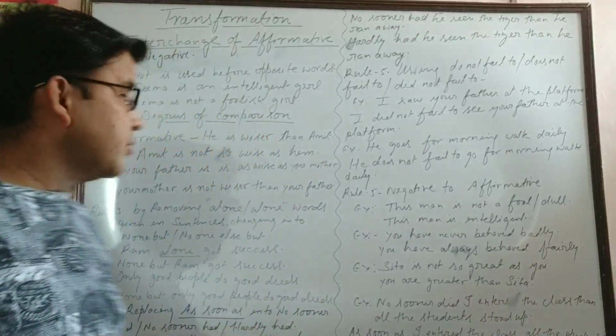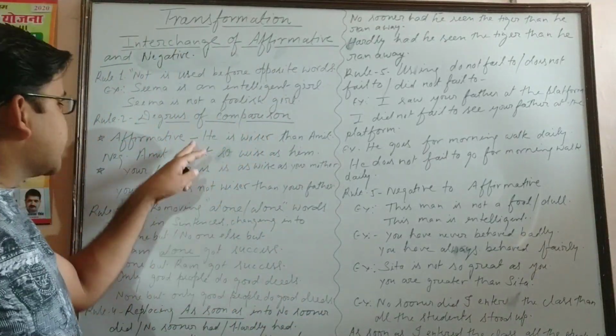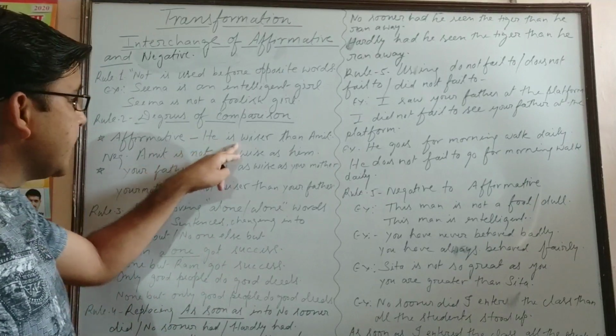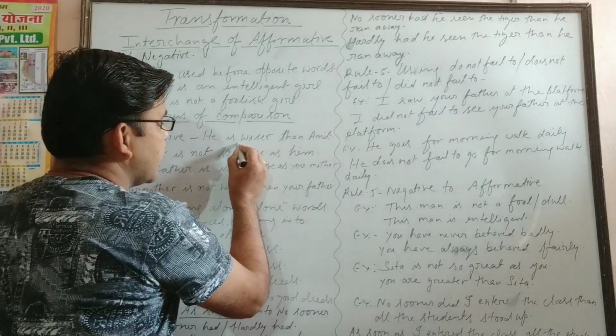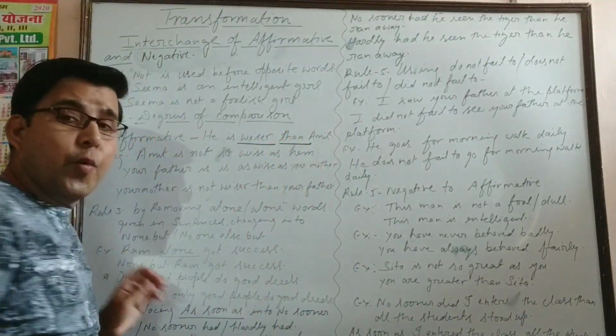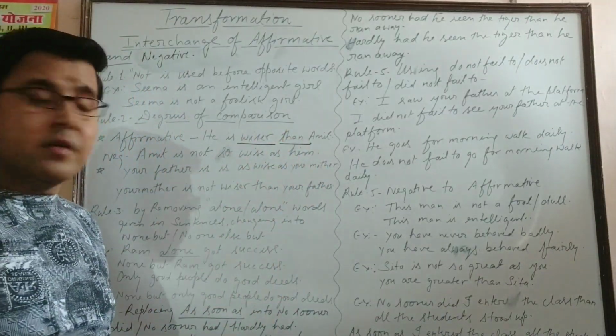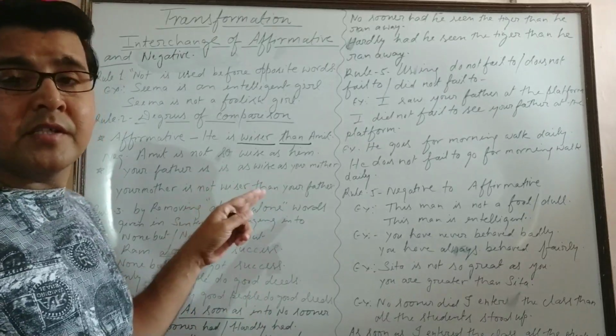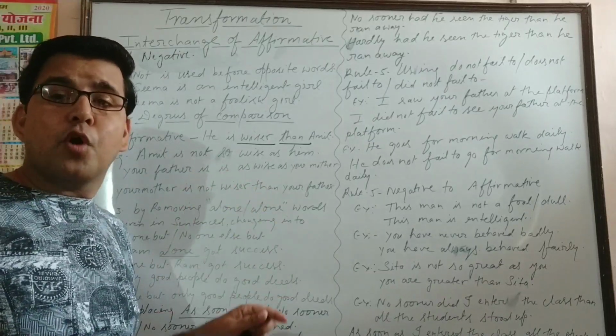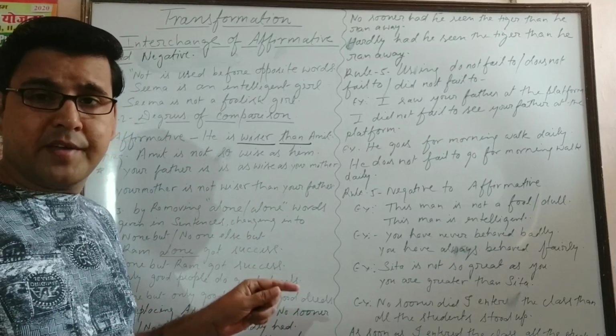Once again, see this sentence: He is wiser than Amit. Focus on "wiser than". Wiser is the second form of adjective, and "than" indicates that this is the comparative degree.